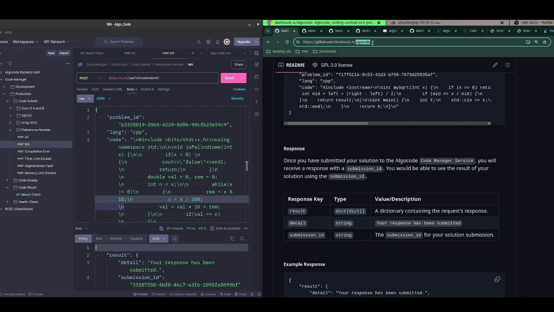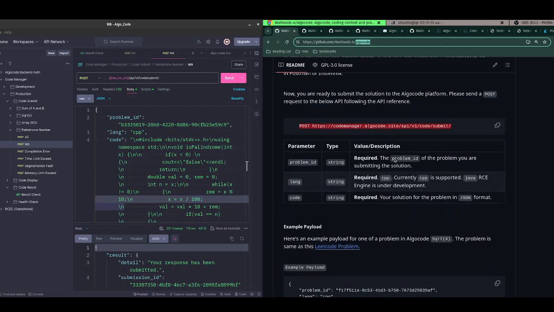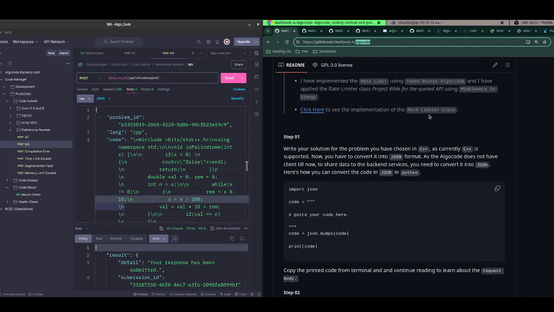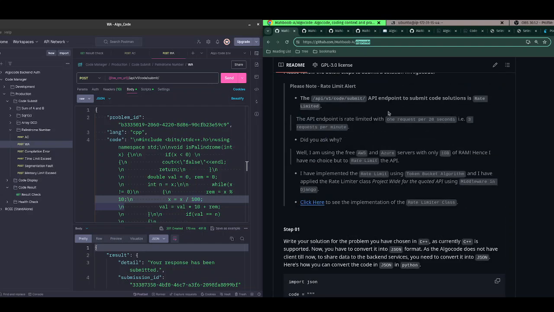As AlgoCode has the backend side fully developed, if you really want to make a front-end part for this, you are most welcome. You can email me anytime, and we can collaborate to make a front-end or plan for AlgoCode.